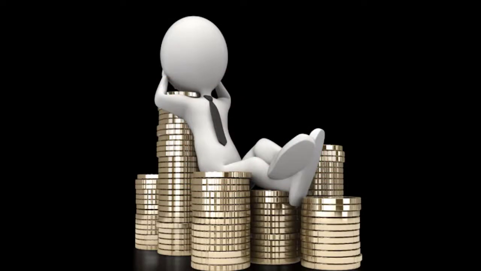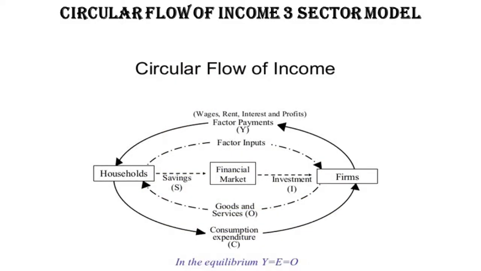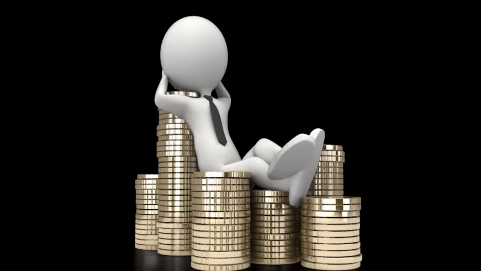The saving and investment flows between the households and the firms take place through the financial market or through the financial sector, which is made up of either commercial banks, stock market, and non-banking financial institutions, as seen in the diagram. We see that households, if they save a certain amount of money, then that money returns back to the firms in the form of investments via the financial market.